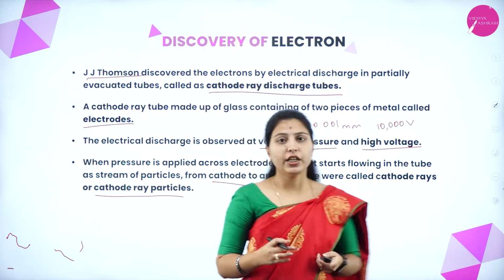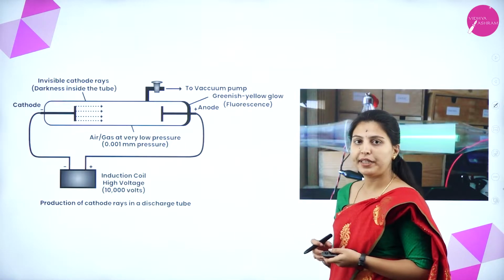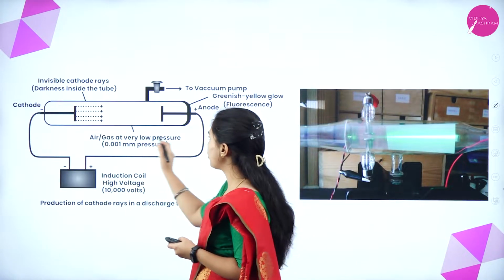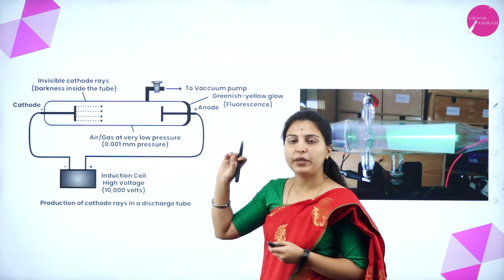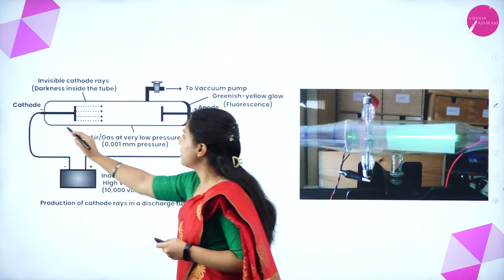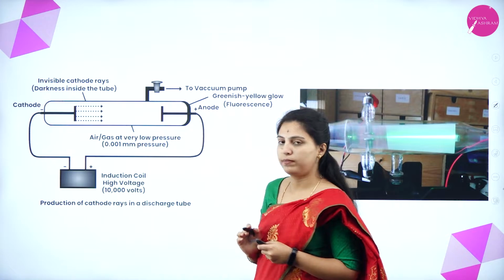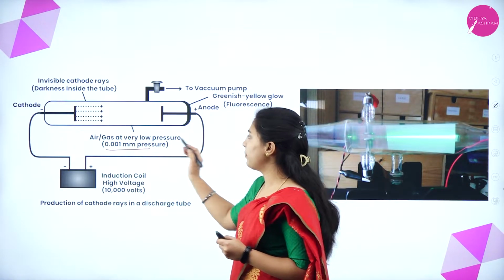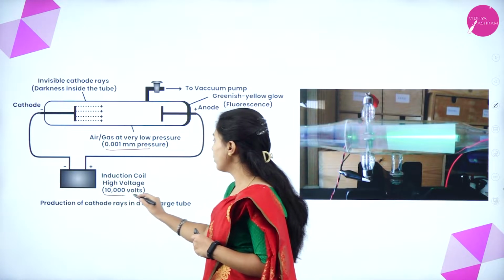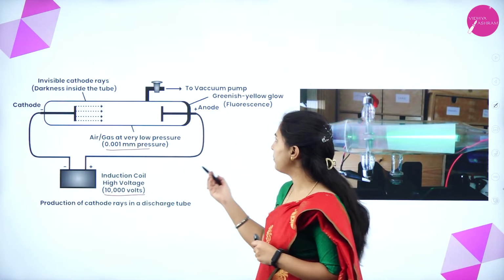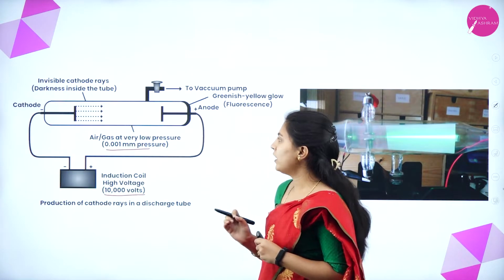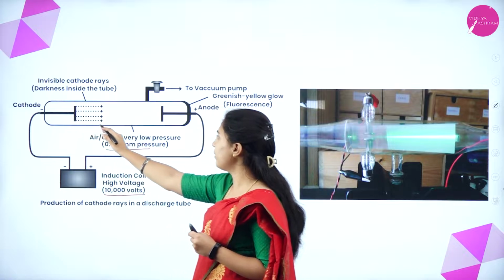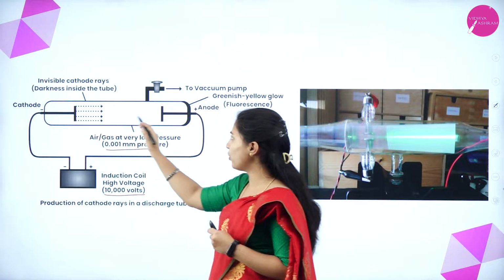Once again, we will see it with the instrumental part. This is the picture of the cathode ray discharge tube. This is a glass tube. Inside it, gases will be filled, and this is cathode and this is anode. Here, see the pressure of 0.01 millimeter will be given and 10,000 volts will be produced here. After that, when voltage is applied, the stream of particles will start moving from cathode to anode.